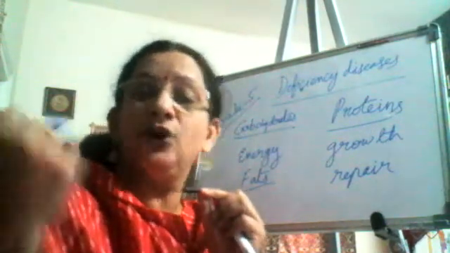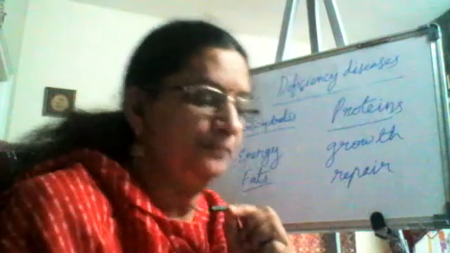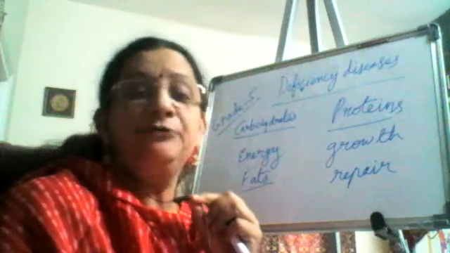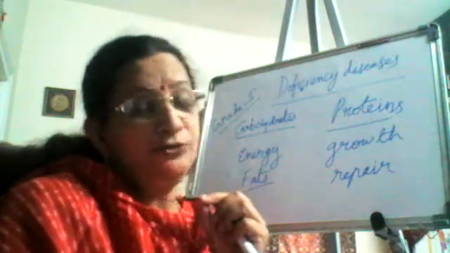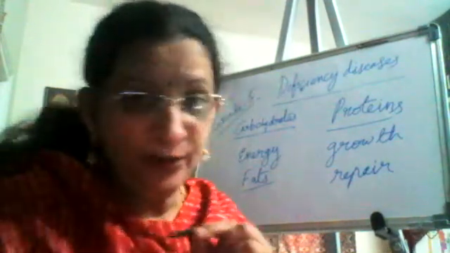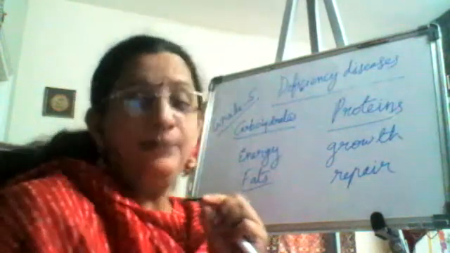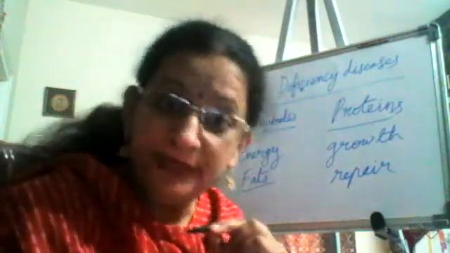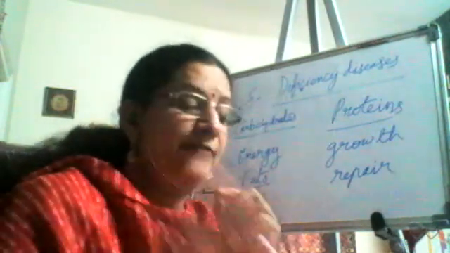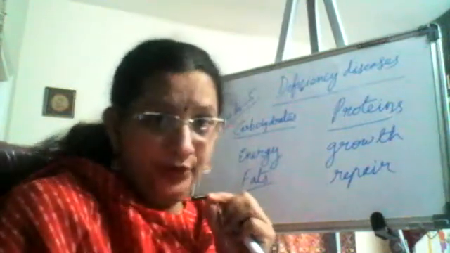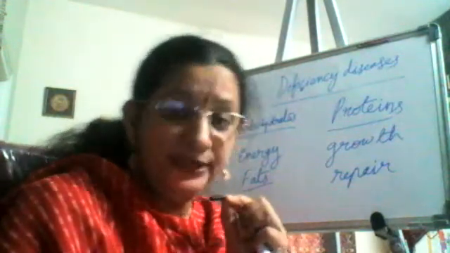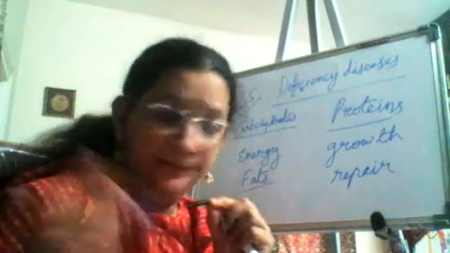You'll feel very solid and a lot of energy is with you. So fats can be stored in the body for further use. So if you eat a lot of ghee, if you eat a lot of oily foods, what happens? The fat will get stored in your body. So sometimes a few people become very fat because they eat a lot of sweets, a lot of fatty food, right? So why are they becoming fat? Because the fat will get deposited in the body. So they build up the body.